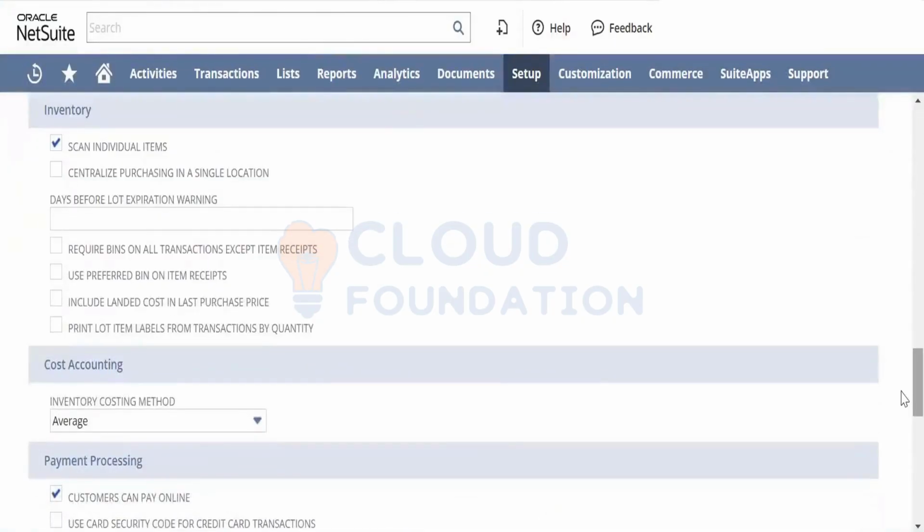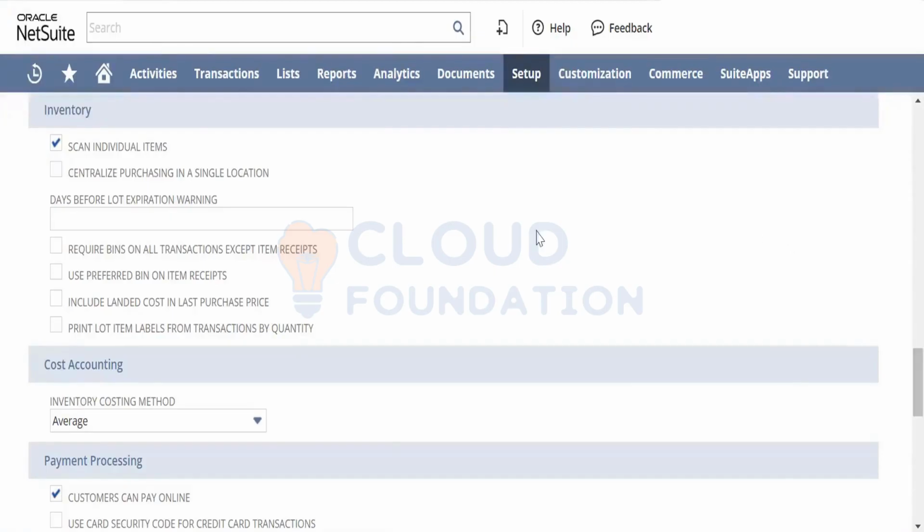So on the inventory, require bins on all transactions on. Use preferred bin on item receipts. As we have discussed about these bins last time around, in every warehouse, if you have visited IKEA or any store, you would have different bins for each item. They select each bin and that information is stored on a computer. So whenever you want to go and pick up this item, you have to search for that bin, where exactly that bin is. What is the bin number? And based on the bin number, you can pick up the items from there.